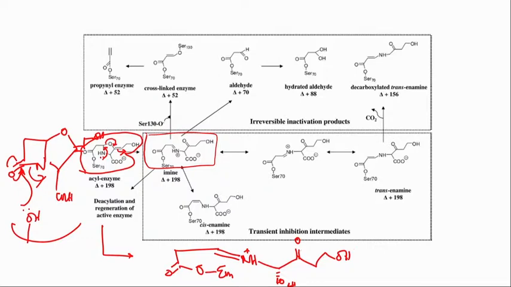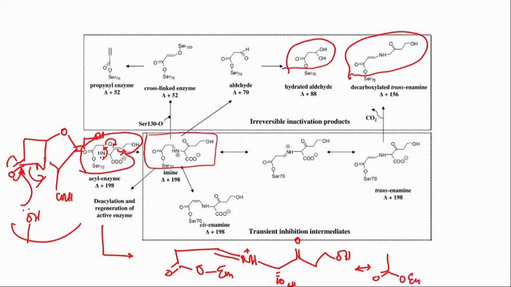This is a beta keto acid. So, decarboxylation can take place, and if you look at this slide, decarboxylation has taken place here. Without going into such details, what is generally believed is that this iminium ion now tautomerizes into the enamine.